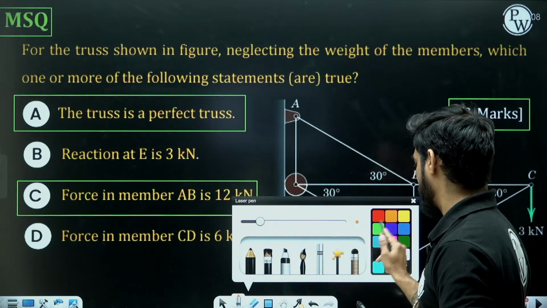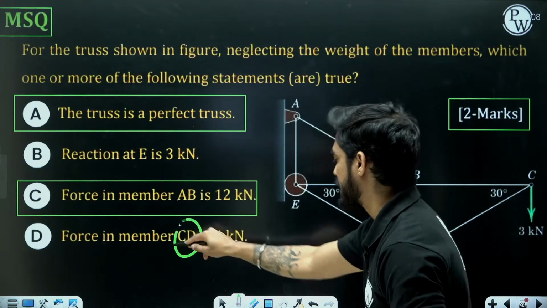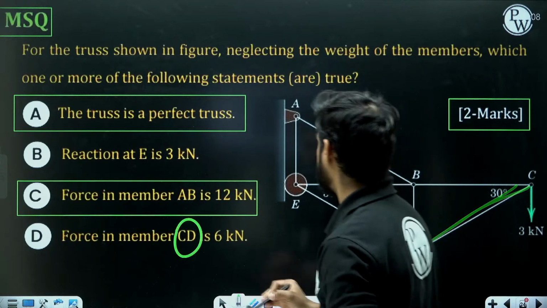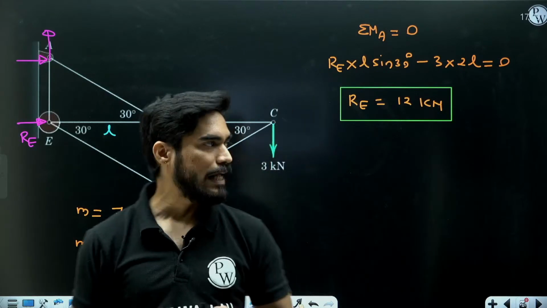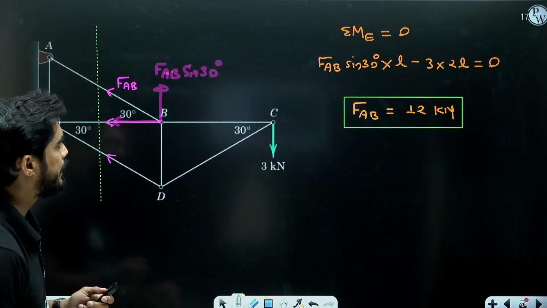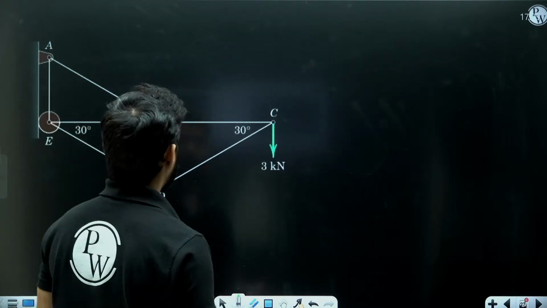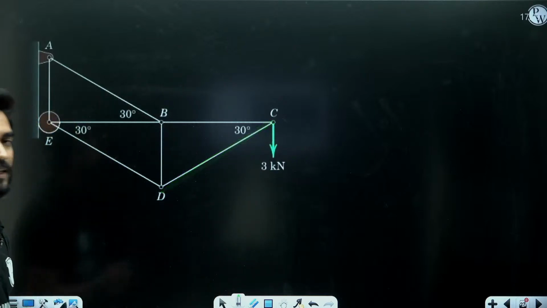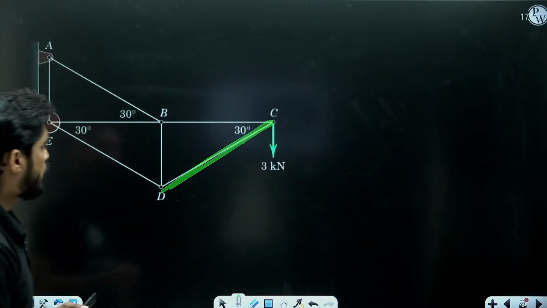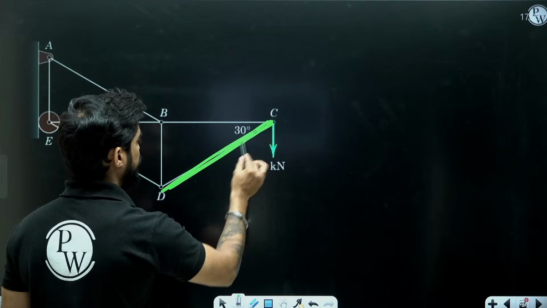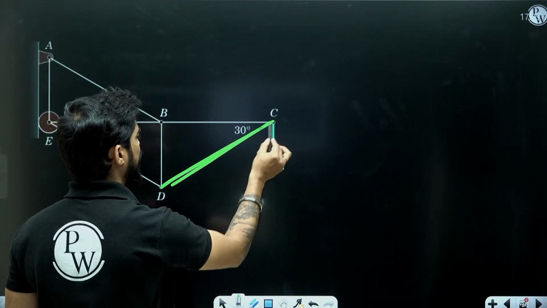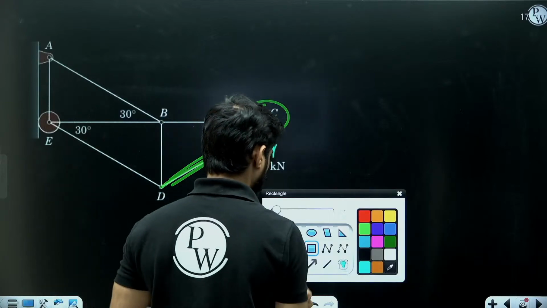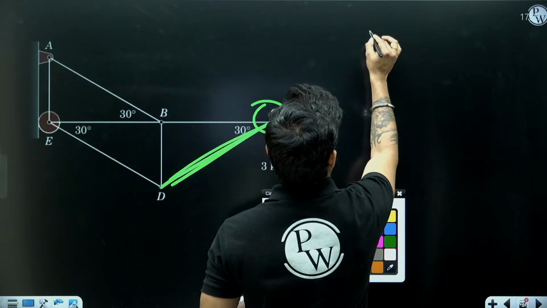Next statement is the force in member CD is 6 kilonewton. So shall we find the force in member CD also? Let's see whether it is 6 kilonewton or not. In order to find the force in member CD, I just need to consider joint C. Method of joints I can apply.